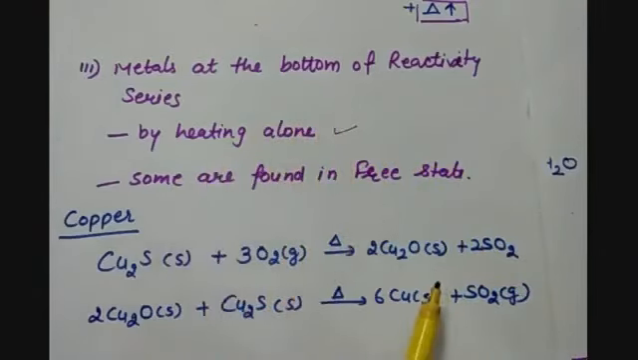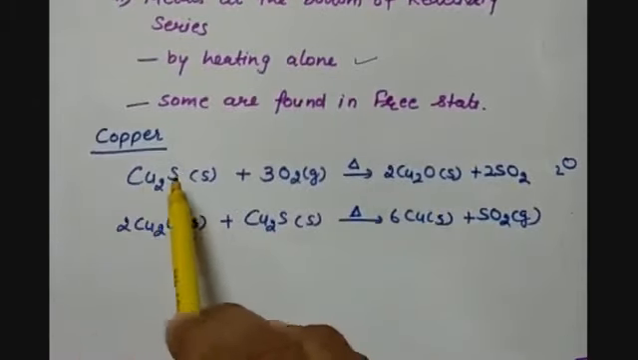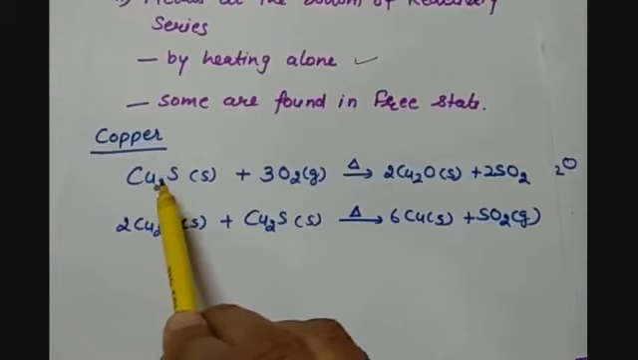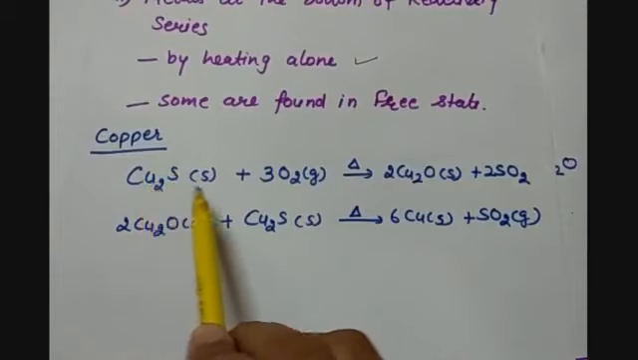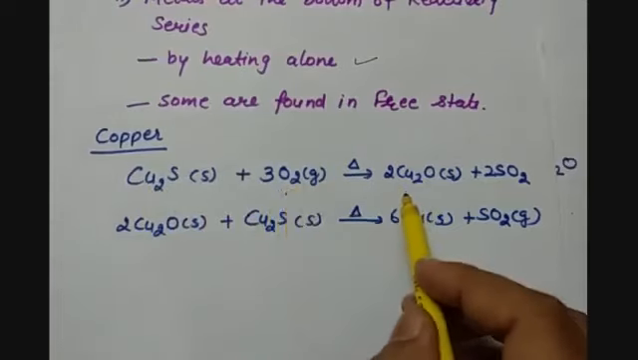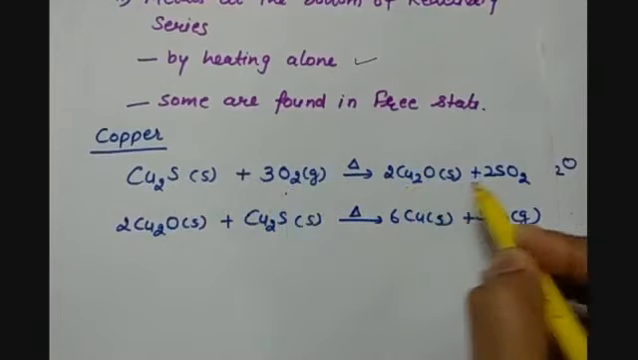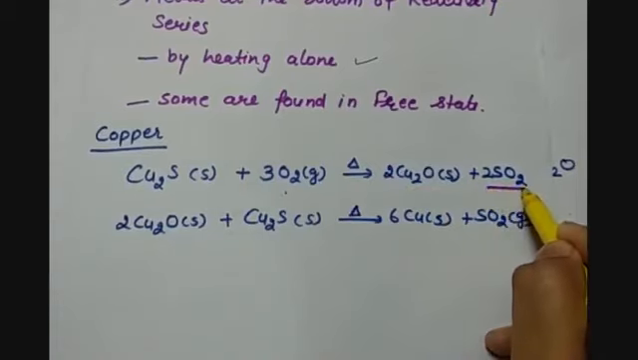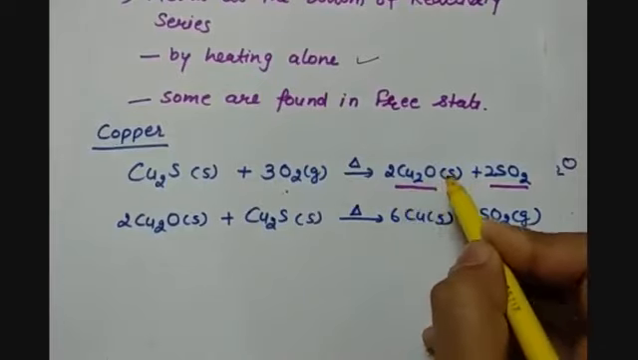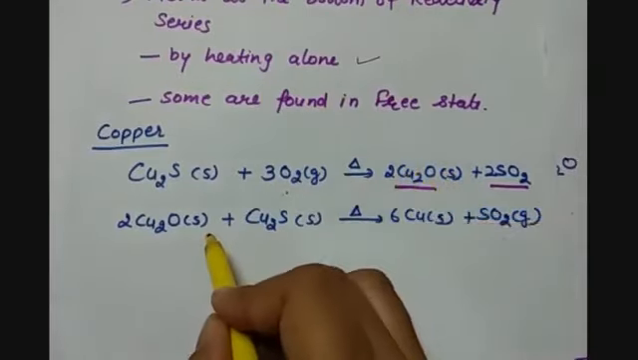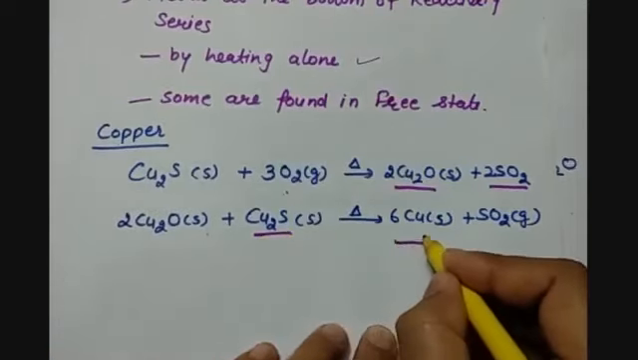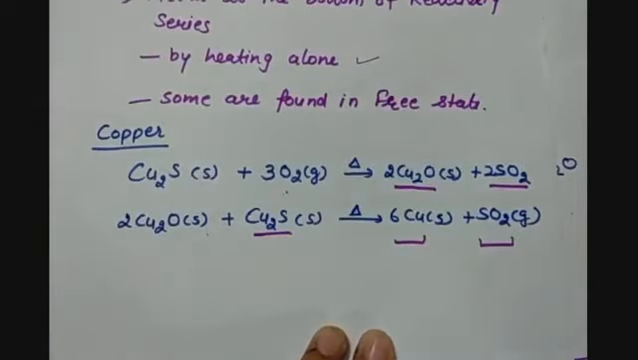So let us see how it happens. Copper sulfide is a sulfide ore of copper. When it is burnt in the presence of air or oxygen, it forms copper oxide, Cu2O, and sulfur dioxide is produced. Then this Cu2O, that is copper oxide, further reacts with the remaining copper sulfide, and hence it gets reduced to copper and sulfur dioxide gas is produced.